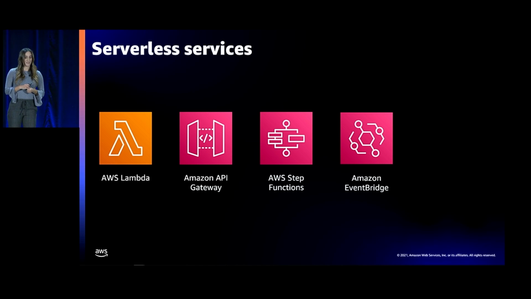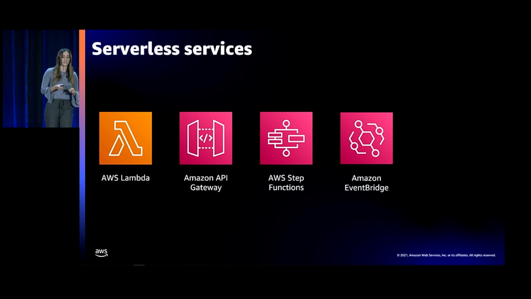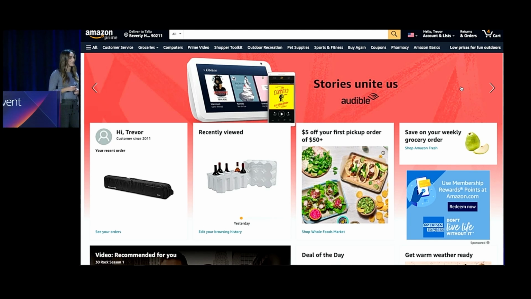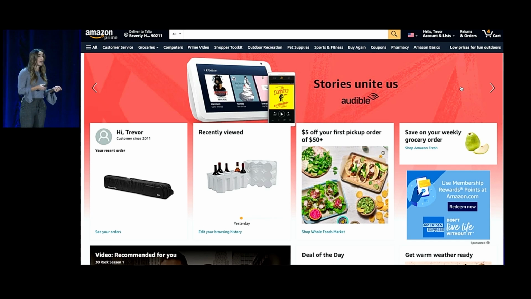All right, next up is Amazon EventBridge. EventBridge is a serverless event bus that makes it easier to build event-driven applications. We touched on events a little earlier, but I want to go through an example of a successful event-driven application that is named after a river in Brazil that I'm guessing a couple of you have used before. The main objective of this site is to get you to click on that place order button. Once you press that button, a bunch of things happen. First we check your credit card to make sure you can pay. Then we have to go get the merchandise off the shelves and onto the trucks, and so on and so on. This all happens in an Amazon warehouse.